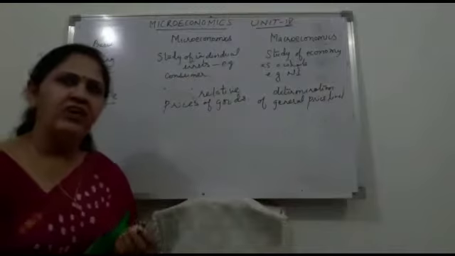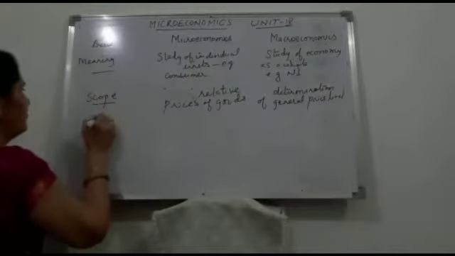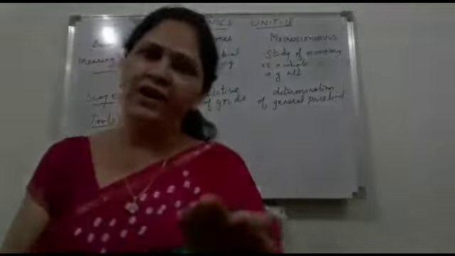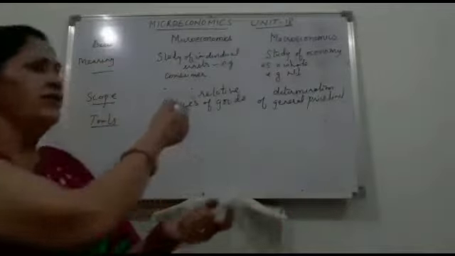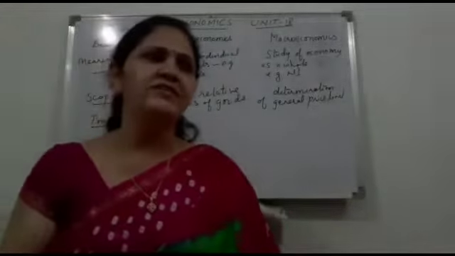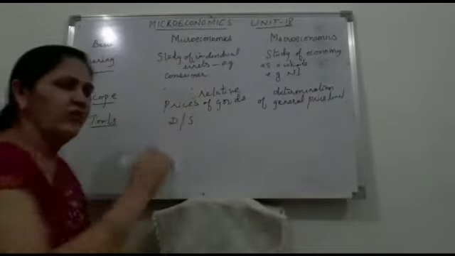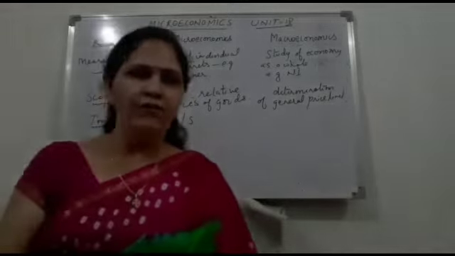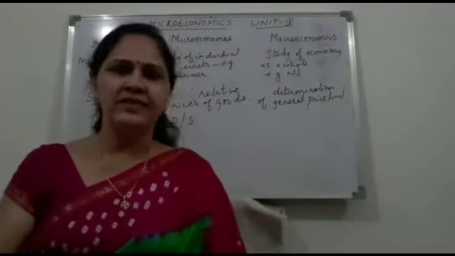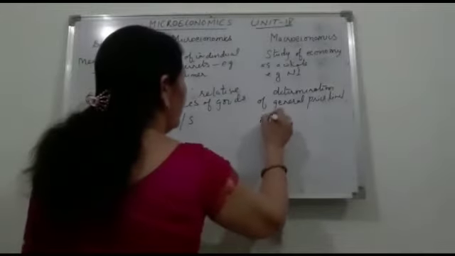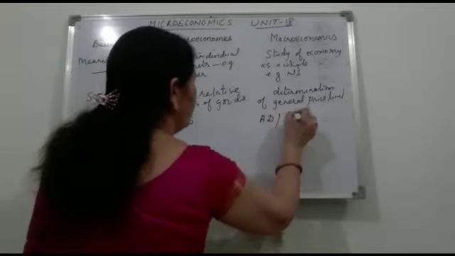Thirdly, we can differentiate both on the basis of tools. Micro is the smaller unit, so its tools are demand and supply. Demand and supply are the tools of microeconomics. If we go for macroeconomics, as it is related to the aggregates, aggregate demand and aggregate supply are the tools.